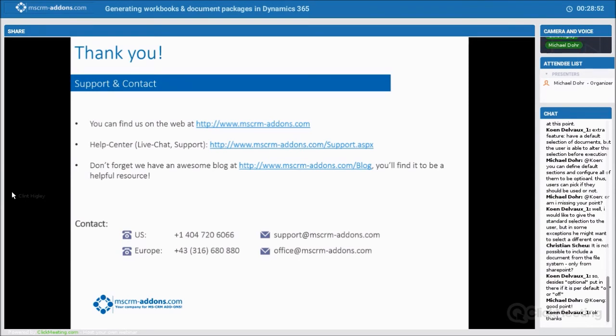Christian from Germany just asked, is it possible to include a document from a file system, not only from SharePoint? That's a good question. Right now, we only have the possibility to access those from SharePoint and the annotation fields inside of CRM.